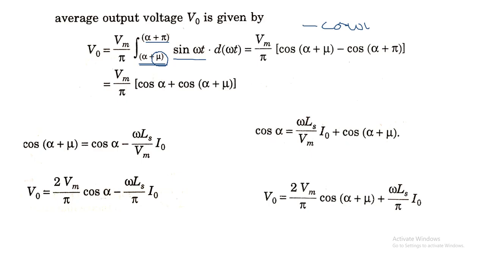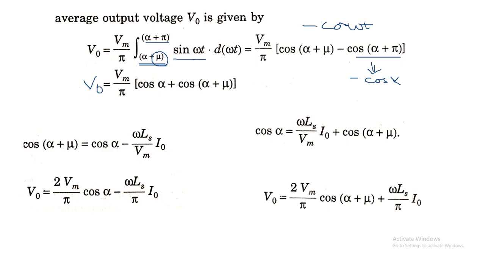Substituting the limits, minus cos(alpha plus pi) minus of minus cos(alpha plus mu), so we will get cos(alpha plus mu) minus cos(alpha plus pi). Cos(alpha plus pi) will be minus cos alpha. So minus into minus is plus, that is cos alpha plus cos(alpha plus mu). From this, this is your V naught.